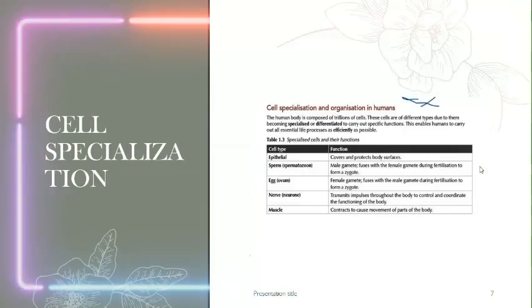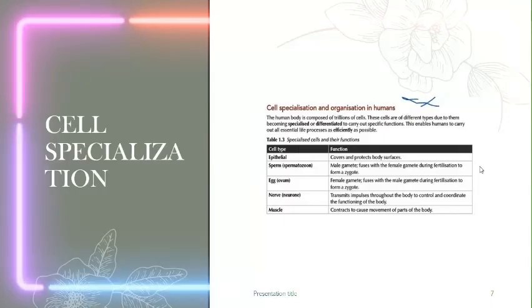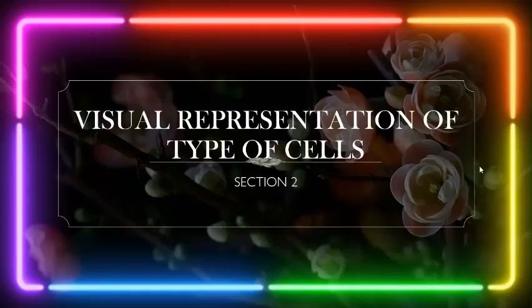So let's look at cell specialization. You guys can see that on the screen. The human body is composed of trillions of cells. These cells are of different groups, which creates specialization, such as the epithelial cells, sperm or spermatozoa, the egg, the nerve cells, and the muscle cells. All of these are created through specialization.